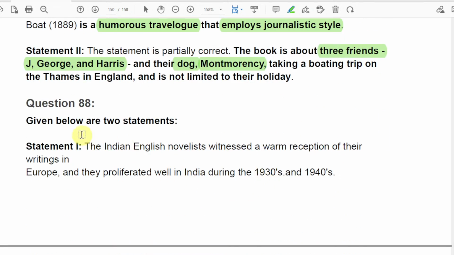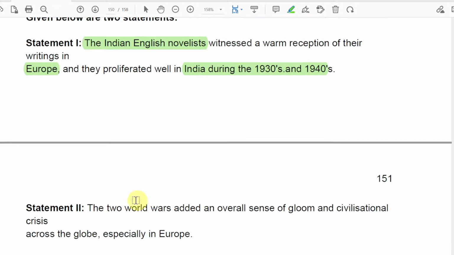So anyway, question number 88. Statement 1 says the Indian English novelists witnessed a warm reception of their writings in Europe, of course, and they proliferated well in India during the 30s and 40s. What do you think? Statement second: the two world wars added an overall sense of gloom and civilization crisis.